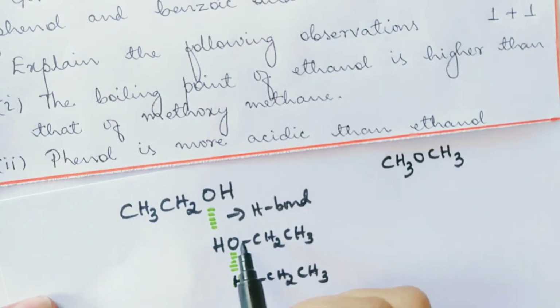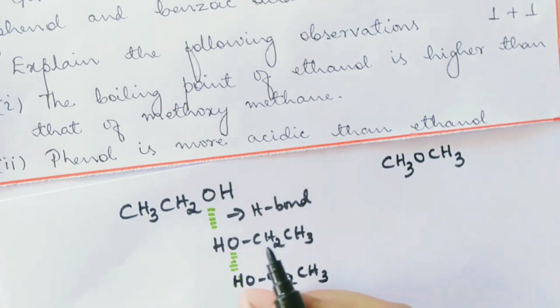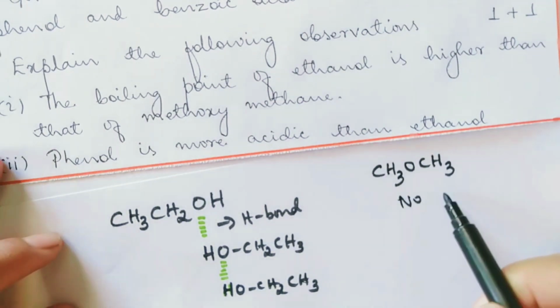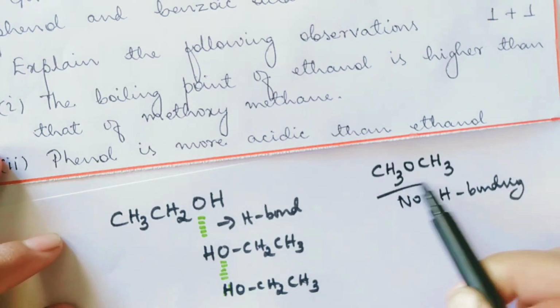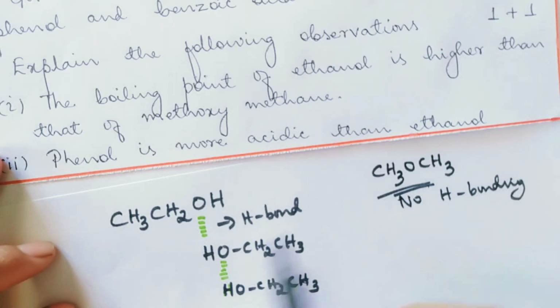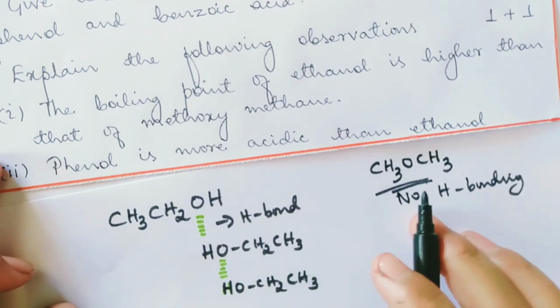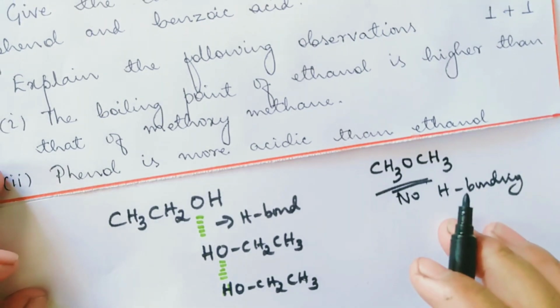And to break this hydrogen bond, we need to apply a high amount of energy, which is why the boiling point of ethanol is high. Whereas in methoxymethane, we don't have hydrogen bonding. That's why its boiling point is lower than that of ethanol. Hence, the boiling point of ethanol is higher than that of methoxymethane because of hydrogen bonding.